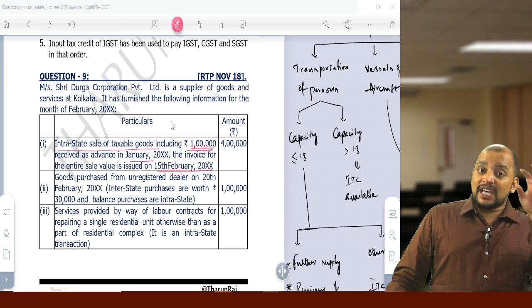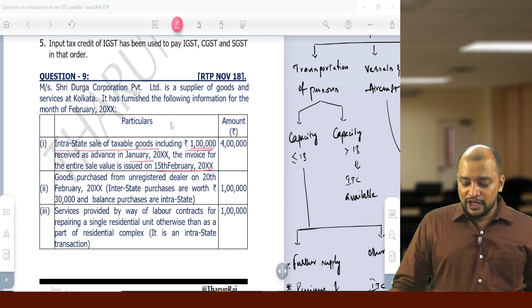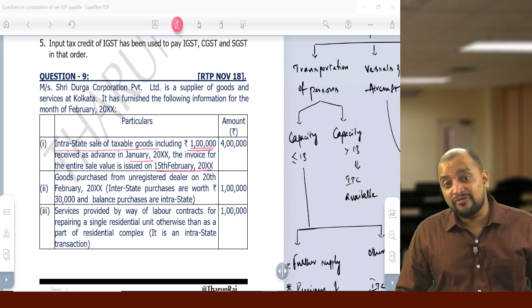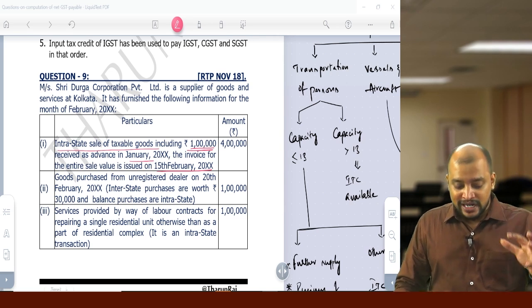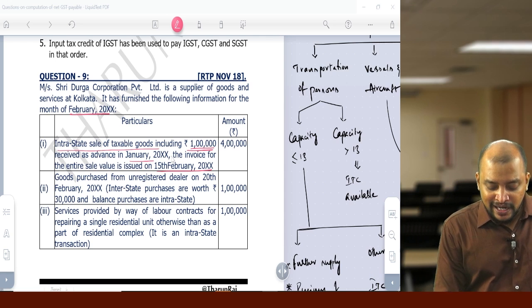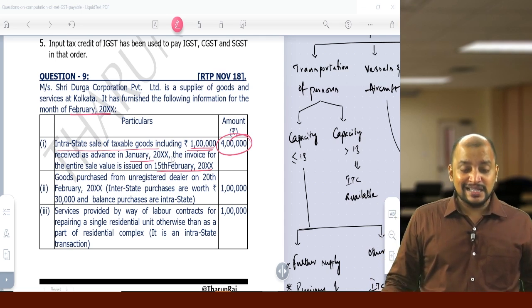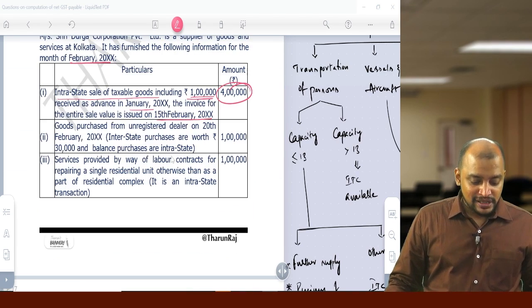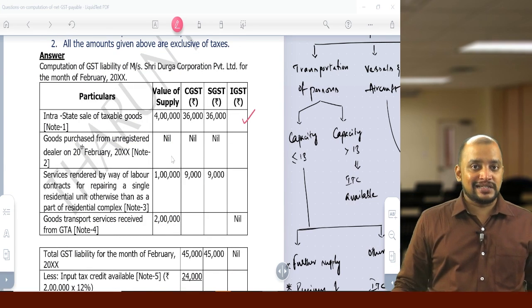So in case of service only we need to pay GST on advances. In case of goods, no need to pay GST on advances. So therefore this entire 4 lakhs will be chargeable to GST in the month of February itself. Right now we are in February, so this entire 4 lakhs will be taxable in the month of February. This is their outward supply, chargeable to CGST, SGST, because it is given as intrastate. So 4 lakhs into CGST, SGST, that is the first one.